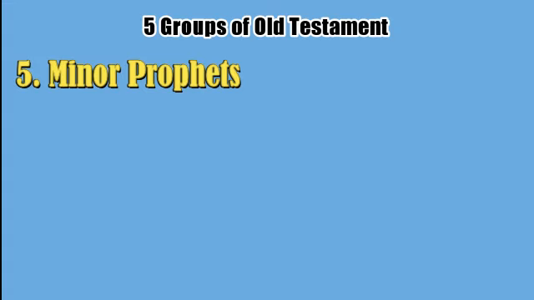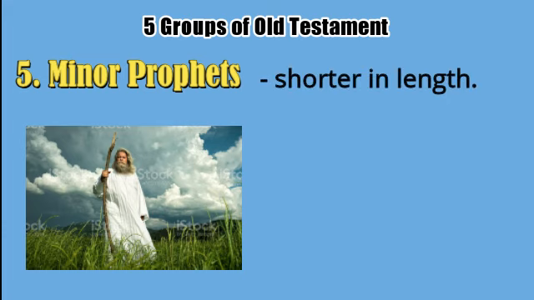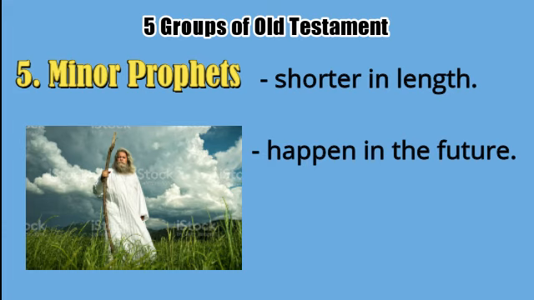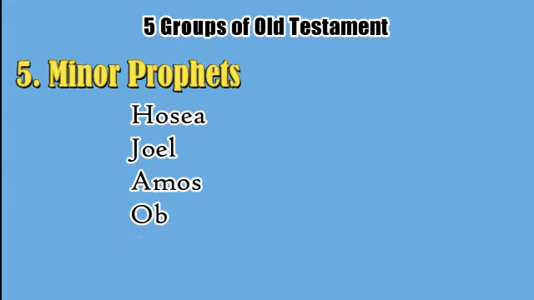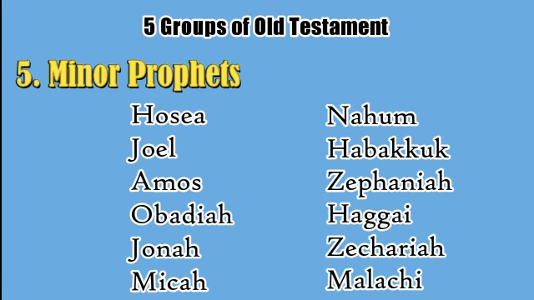The last group in the Old Testament is the minor prophets. These books were also written by God's prophets, but are much shorter in length. They also serve as warnings and sources of comfort for the Israelites, as well as tell of things that will happen in the future. This group is made up of Hosea, Joel, Amos, Obadiah, Jonah, Micah, Nahum, Habakkuk, Zephaniah, Haggai, Zechariah, and Malachi.